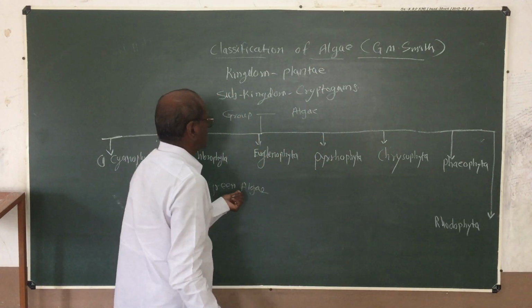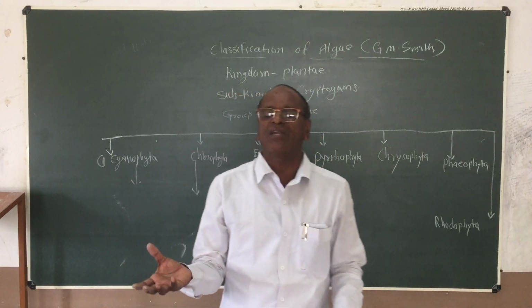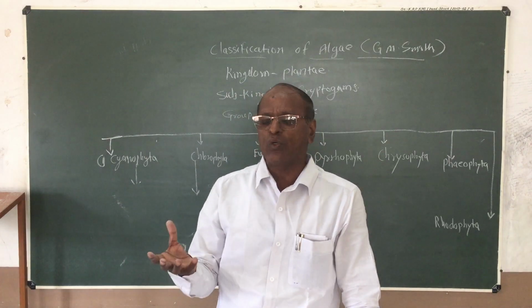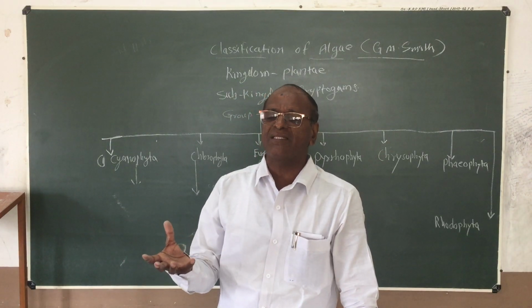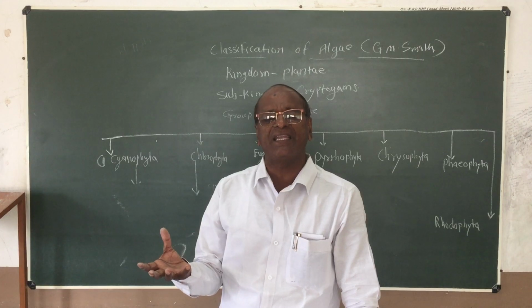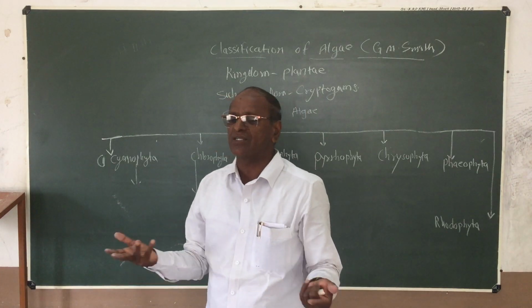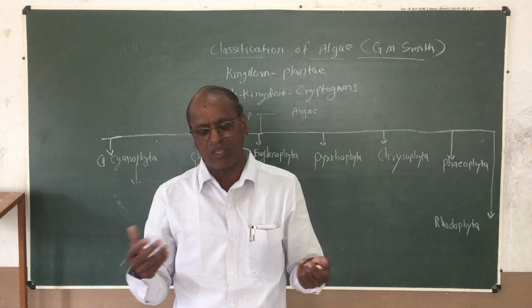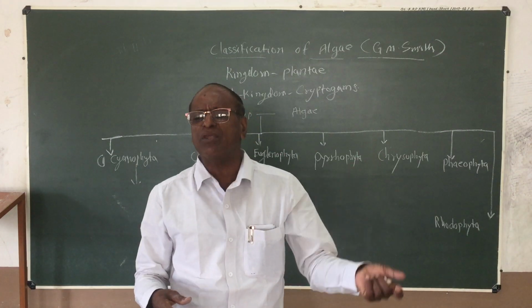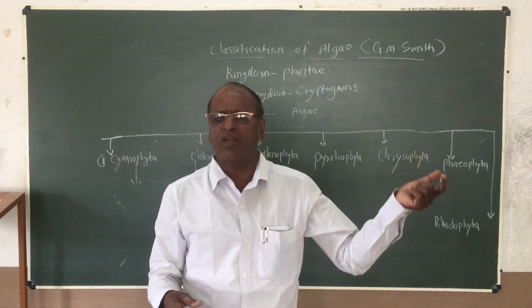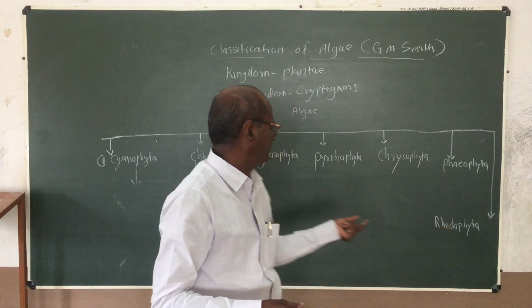Then we already studied the reproductive organs, that is the biflagellate or quadriflagellate in structure. The sexual reproduction is of isogamous, anisogamous or oogamous in type. These are the peculiar characteristic features we already studied last time.